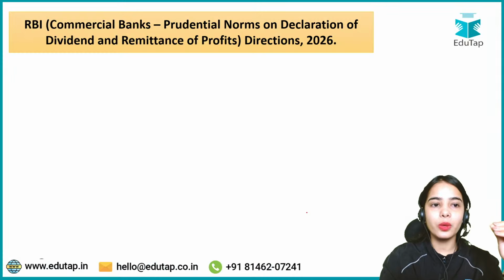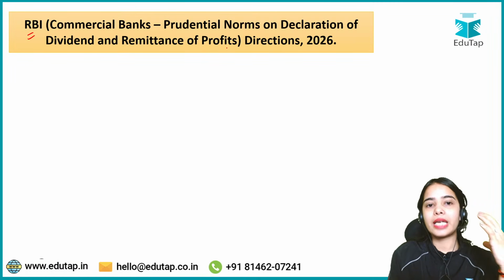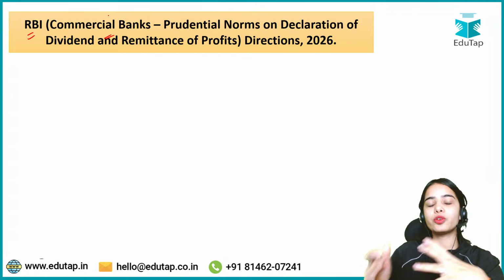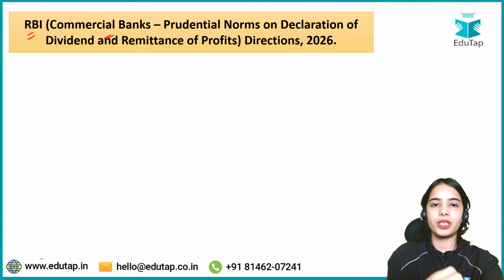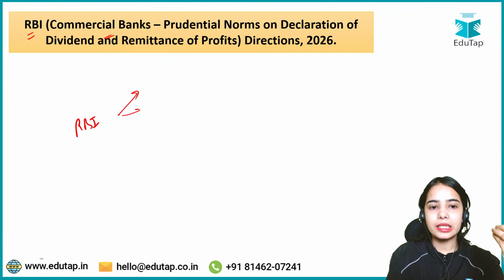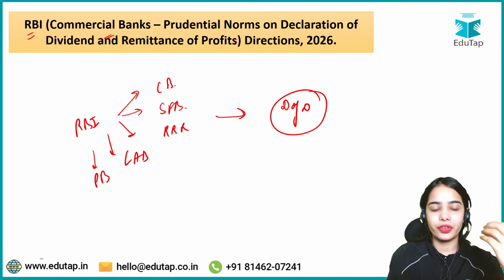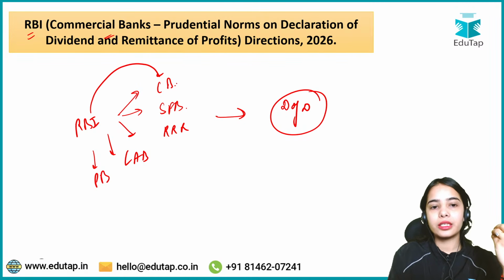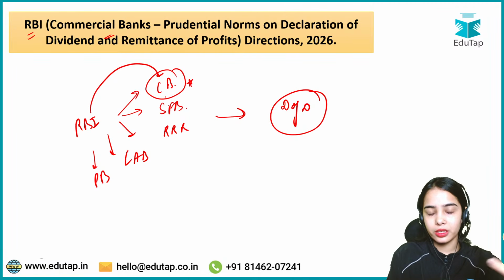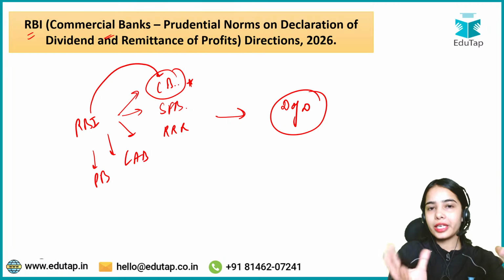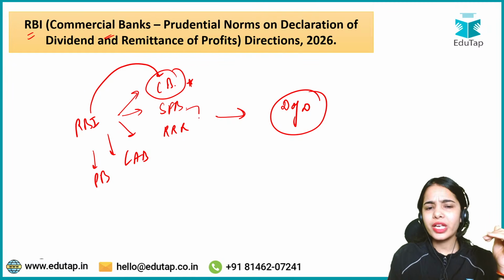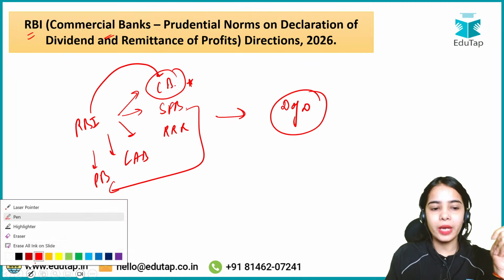Now, RBI commercial banks. First we will discuss the directions from the commercial banks' perspective, then we will move forward with the directions given for the other banks. RBI has released different notifications for the commercial banks, the small finance banks, the regional rural banks, the local area banks and the payment bank in regard to the declaration of dividend. Once we understand the regulations from the perspective of the commercial banks, it will be very easy for you to understand them for the other banks also. So let's get started.